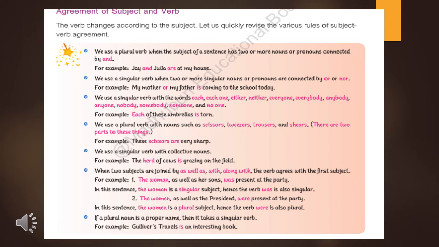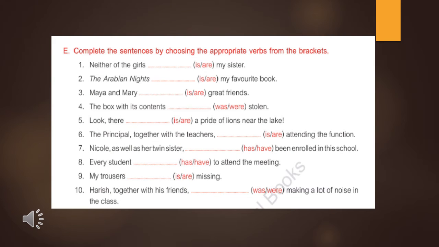This slide is about subject-verb agreement. The rules mentioned here we have already studied in our previous slides. You can go through them and read all the rules one by one. I hope you will understand each rule easily. Now we'll solve exercise E. Complete the sentences by choosing the appropriate verbs from the brackets.